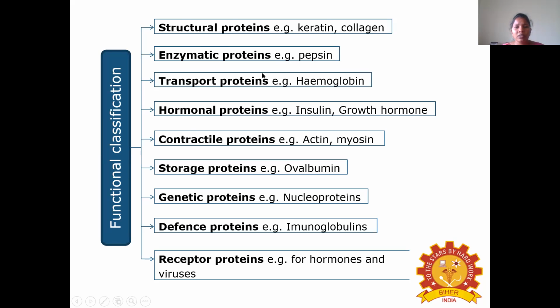The hormonal proteins are insulin and growth hormone. The contractile proteins are actin and myosin. The storage proteins are ovalbumin. The genetic proteins are nucleoproteins. The defense proteins are immunoglobulins. The receptor proteins, for example, are for hormones and viruses. All these are the protein classification based on their functions.